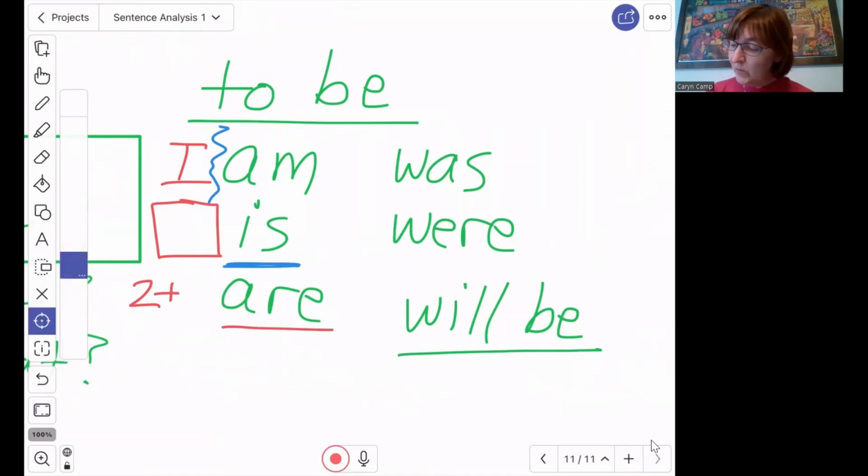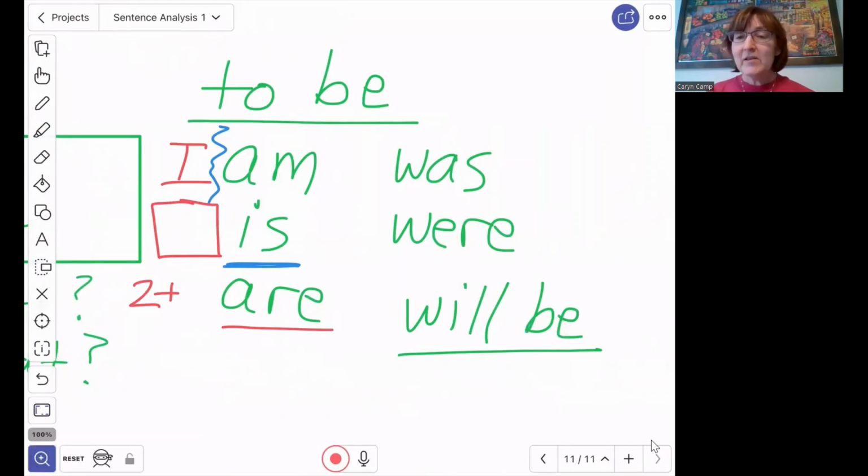And then was and were and will be, we will talk about at another time. Those are not happening right now, or they're not true all the time. Was and were means it's all finished. It's not true anymore. It's already happened. And will be means it hasn't happened yet. Maybe Pablo will be hungry later if he does not eat his breakfast now.